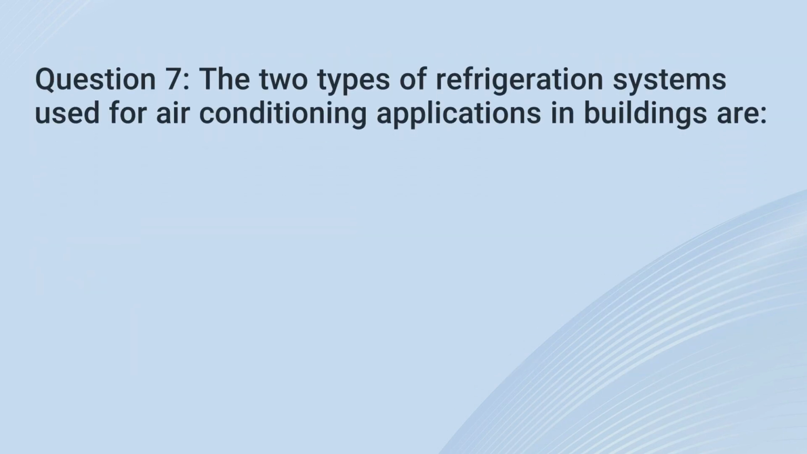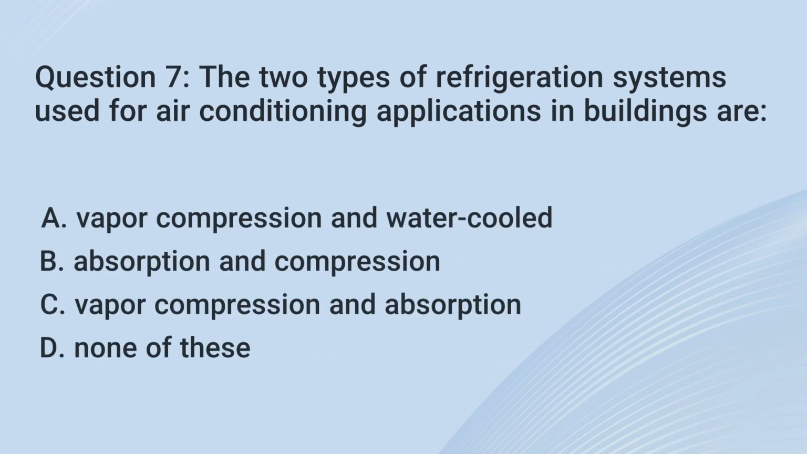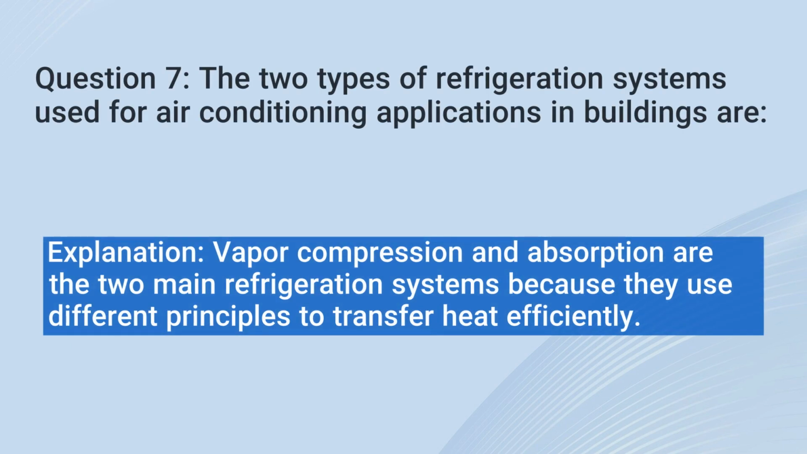Question 7. The two types of refrigeration systems used for air conditioning applications in buildings are A. Vapor compression and water-cooled. B. Absorption and compression. C. Vapor compression and absorption. D. None of these. The correct answer is C. Vapor compression and absorption. Explanation: vapor compression and absorption are the two main refrigeration systems because they use different principles to transfer heat efficiently.